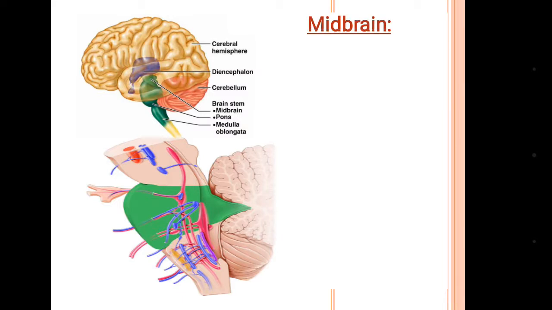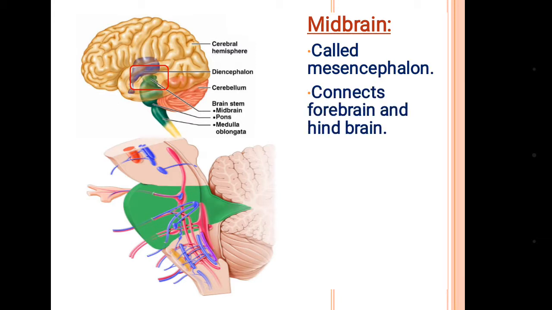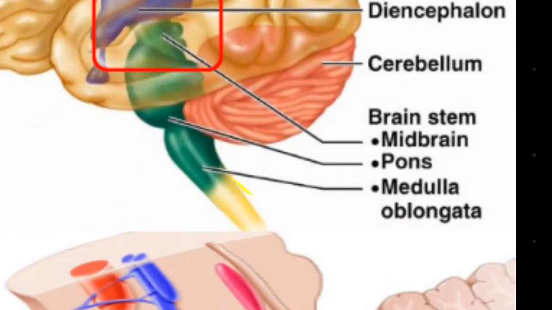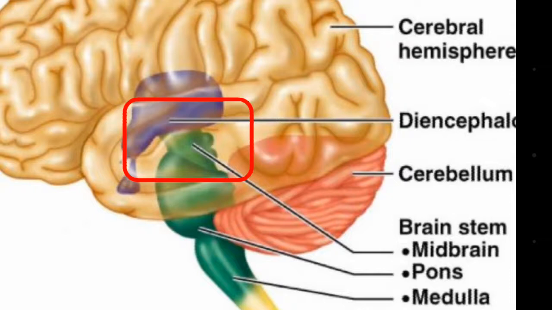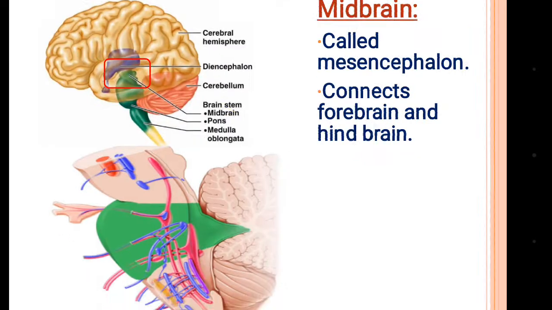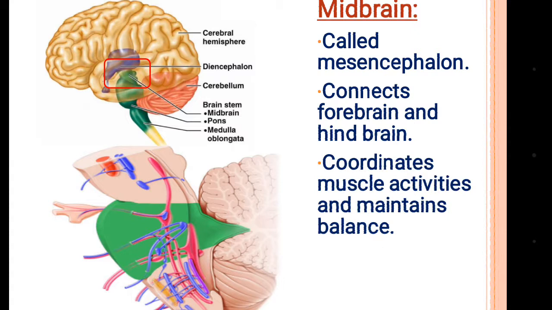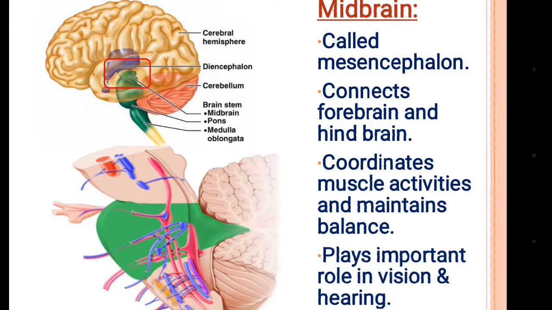Now midbrain. It is also called mesencephalon, and it connects the forebrain and hindbrain. As you can see in the picture here, forebrain and hindbrain are connected through midbrain. So the midbrain coordinates the muscle activities and maintains balance, and it plays an important role in vision and hearing.